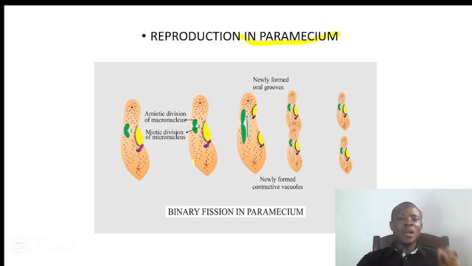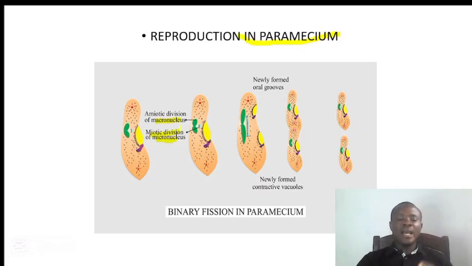So when paramecium wants to undergo binary fission, similar to what we have discussed in amoeba, but this one here has two nuclei. It has the macronucleus and it has the micronucleus. So in here, the macronucleus will divide by mitosis, while the micronucleus will divide by meiosis.